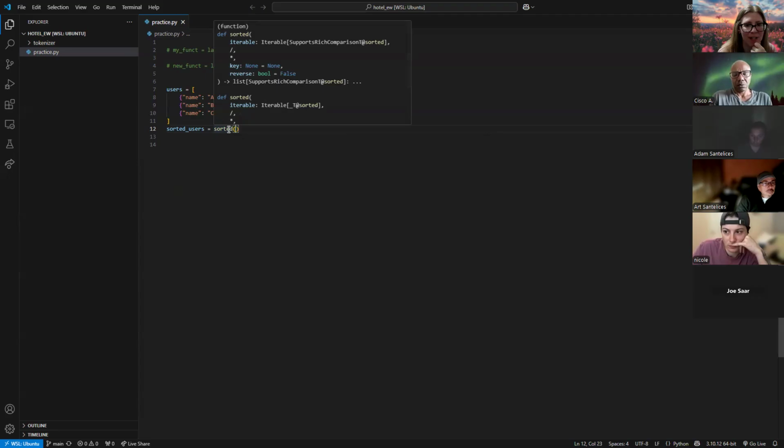So the first thing we pass in is an iterable. What does an iterable mean? An object that can be iterated over. Okay, so what are some examples of iterables in Python? An array? A list. List, yep. That's okay, we work in JavaScript too.